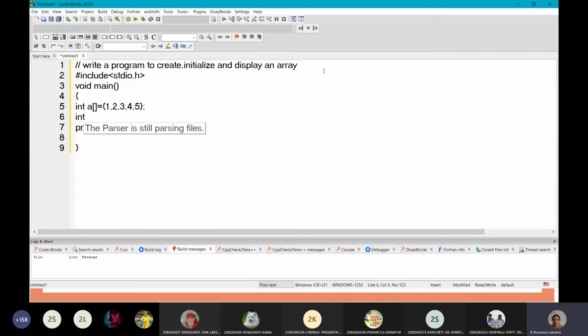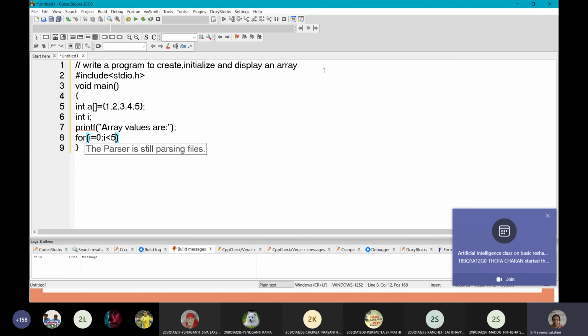So here I will declare one more variable, i. To repeat through the for loop, we are using this i variable. So start the for loop and start the i value from 0, because the array index starts with 0, and i less than size minus 1. So size is 5 elements, so 5 minus 1, 4 should come. So less than 5 repeats the loop up to 4. Or you can give it as less than or equal to 4. Okay, this is also valid.